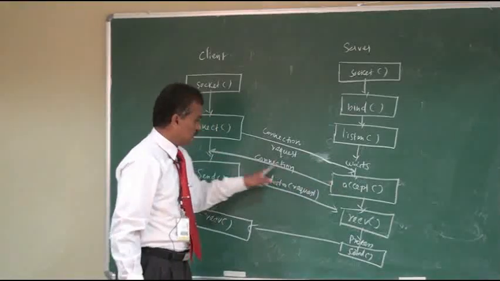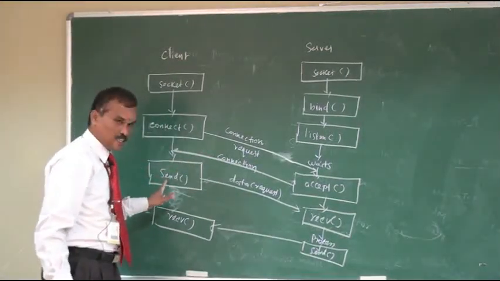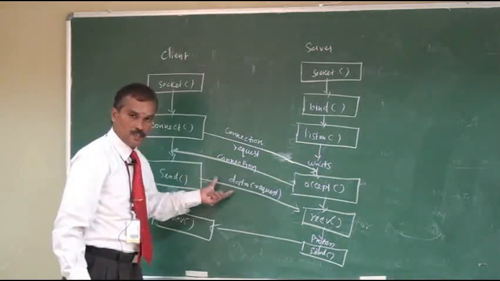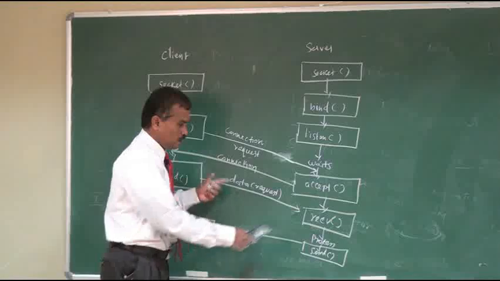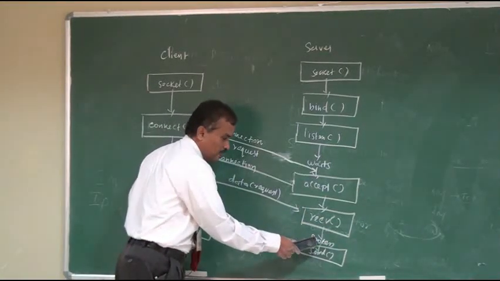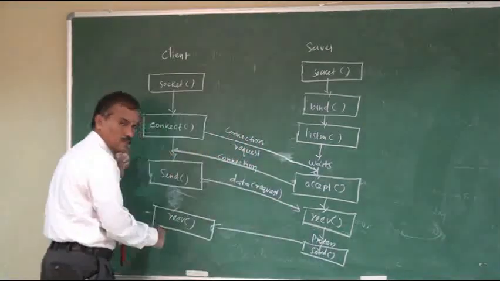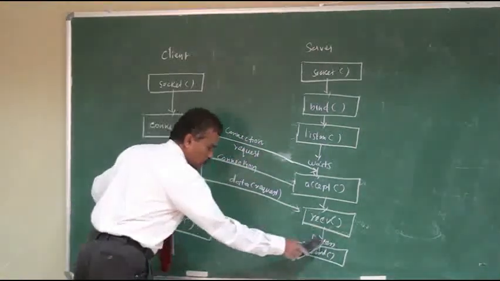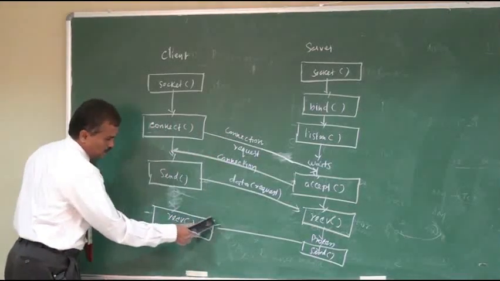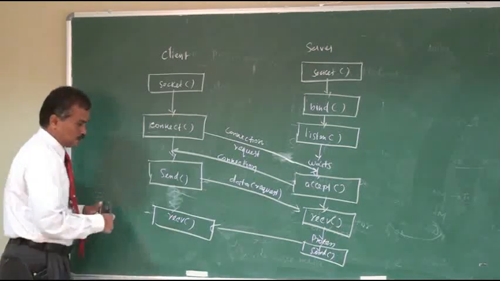Once again, let me explain. Accept, and the connection has been established. Once the connection has been established, the client can send a request, some data, to the server. The server receives the data and processes the request. After processing is over, it sends the data back to the client using the send function. The client receives the data using the receive function.